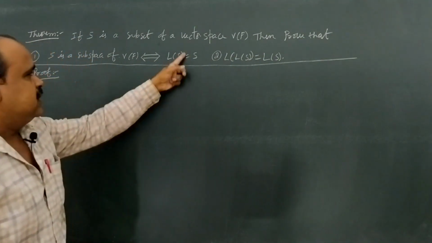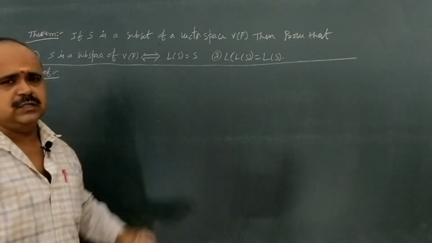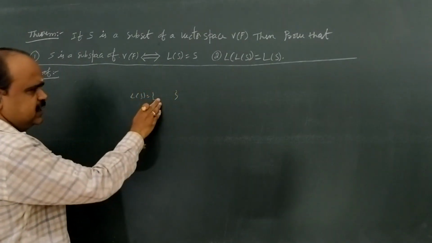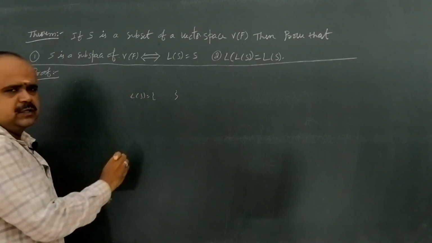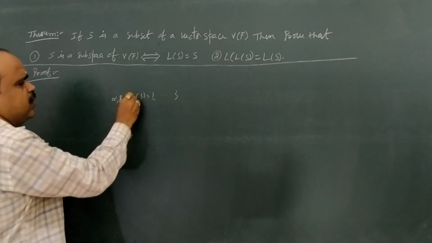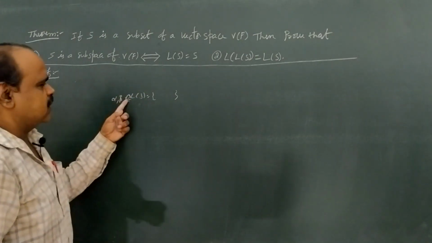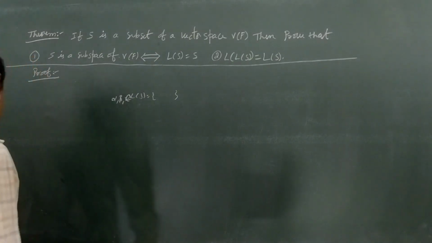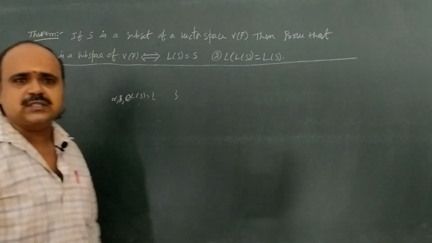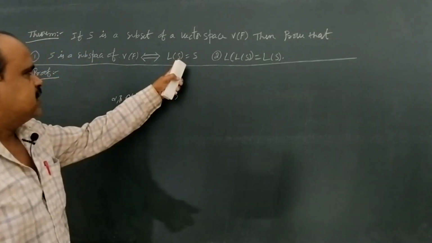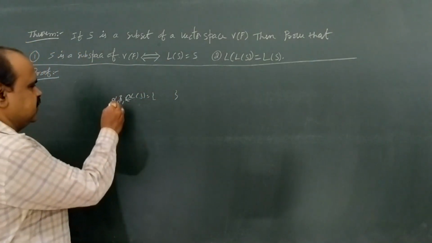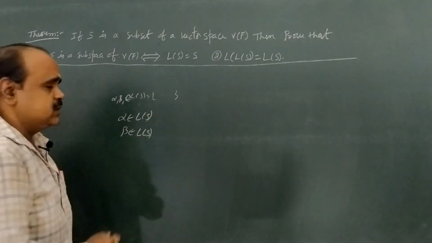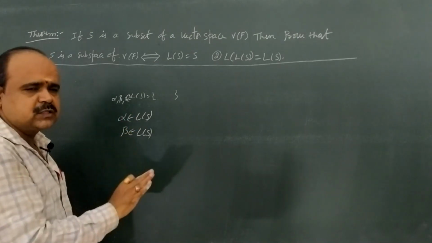First of all, in our previous class we already saw what L(S) is. L(S) is the set containing all the linear combinations of vectors of S. That means if α, β, γ belong to L(S), then these α, β, γ are linear combinations of vectors of S. Don't forget it. L(S) is called the linear span. If α belongs to L(S) and β belongs to L(S), what does it mean? These α, β are linear combinations of vectors of S.